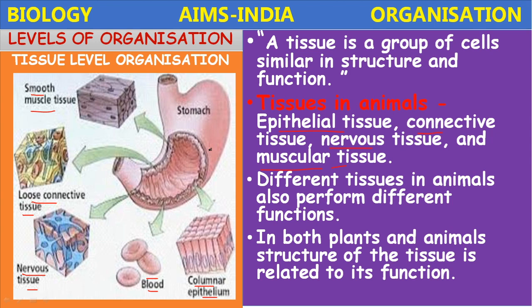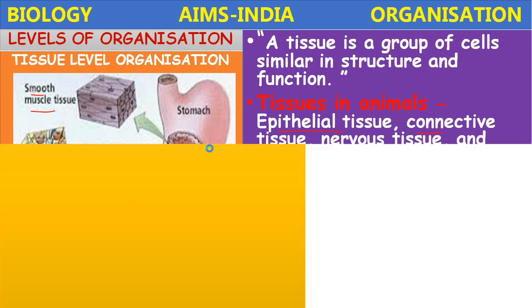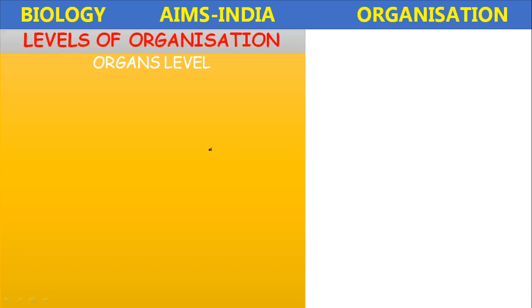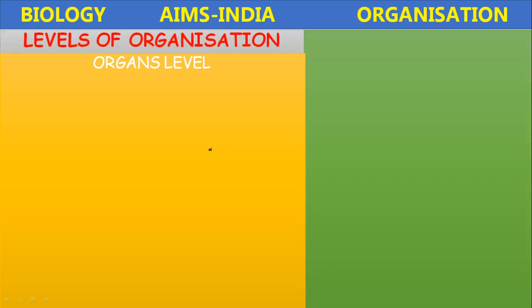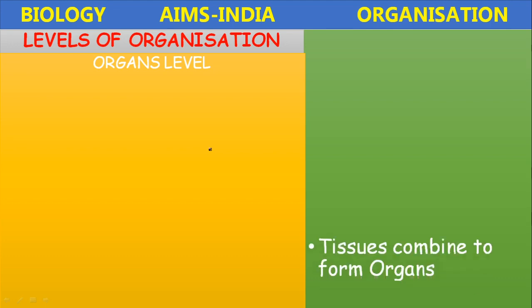So in this way, different tissues present in a single organ perform different functions. The main function is digestion. In order to undergo digestion, these different tissues cooperate to perform the digestive function. Next, organ level. In the organization, first molecular level, cellular level, tissue level, now organ level organization.